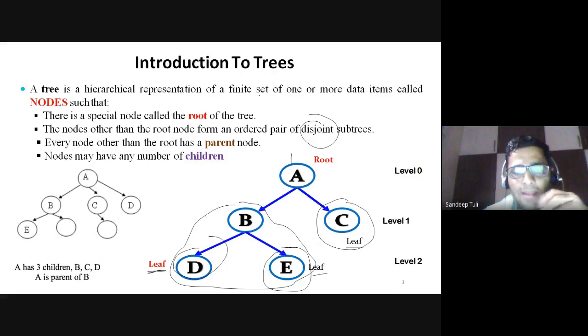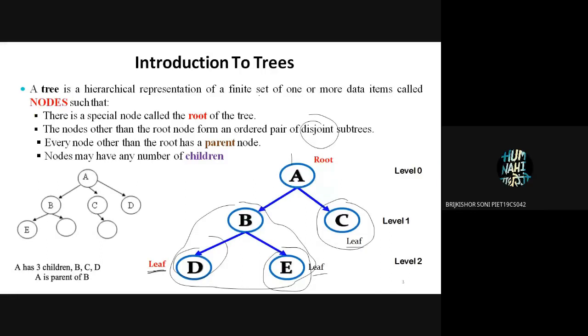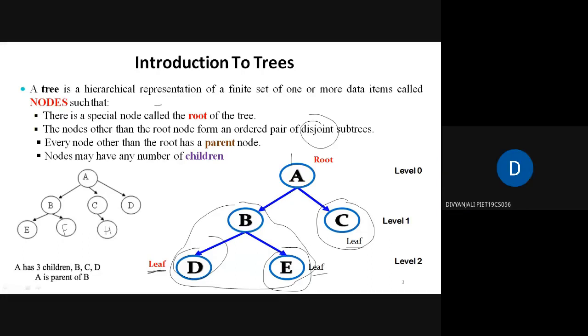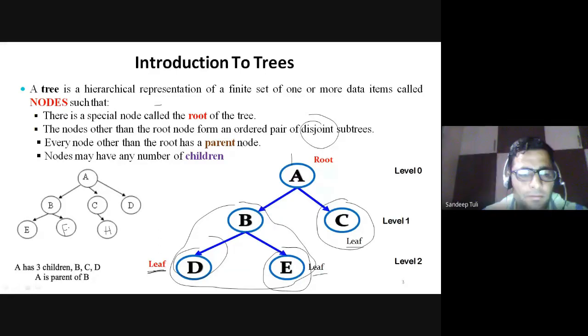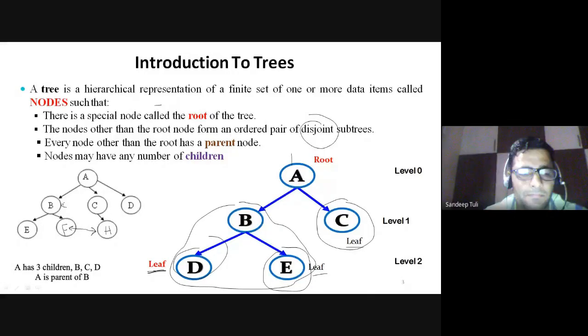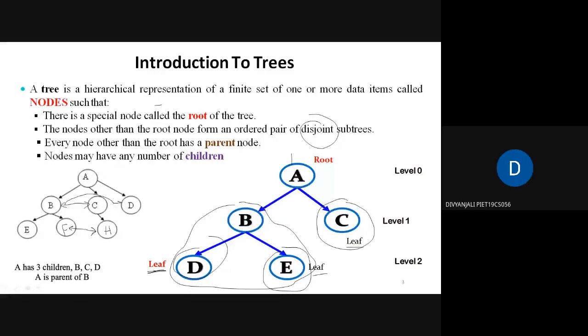Okay. Now, are B and C siblings or not? B and C are siblings, sir, because their parent is A. Yes, sir. Now tell me in this case, are E and F siblings? Yes, sir, because their parent is B. Are F and H siblings? No, sir, these are cousins. Are B and C, and B and D siblings? Yes, sir.